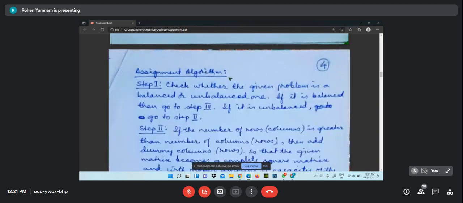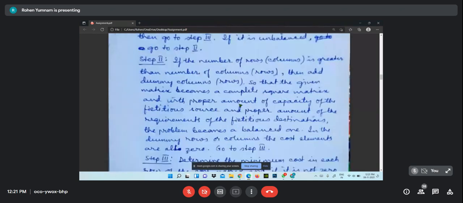Assignment problem, let us see the algorithm. Step 1: check whether the given problem is balanced or unbalanced. If it is balanced, go to step 3. If it is unbalanced, go to step 2. Step 2 will tell you how you have to make it a balanced one.